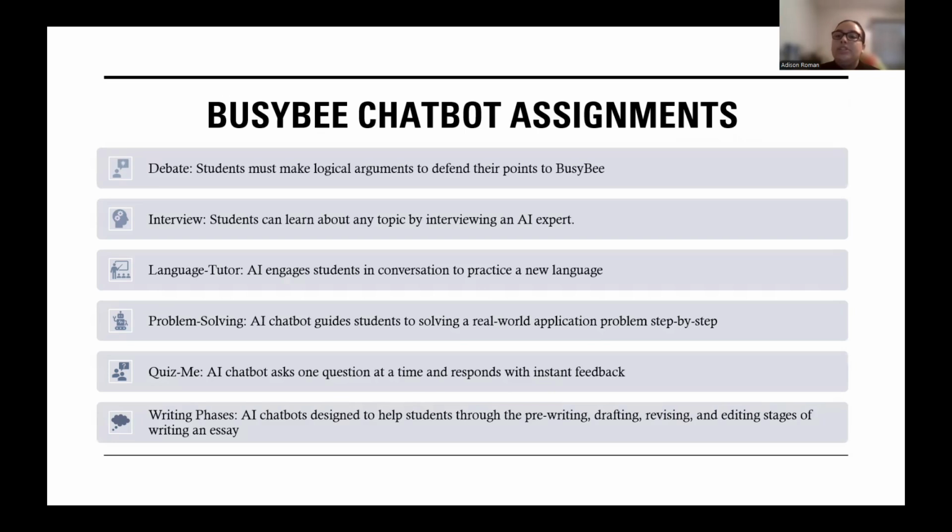With BusyBee, teachers can create customizable and engaging interactive chatbot assignments for their students. Chatbots can be assigned as prep work or bell work to introduce ideas and highlight the key points of content to students. There are several types of chatbot assignments you can assign to your students, including the interview, debate, or quiz me formats. You can also create your own custom chatbots with your instructions for what you want BusyBee to discuss or explain, the types of questions you want BusyBee to ask, or the resources you want them to offer.